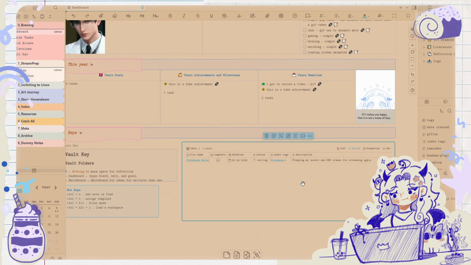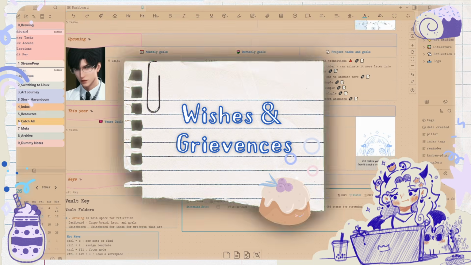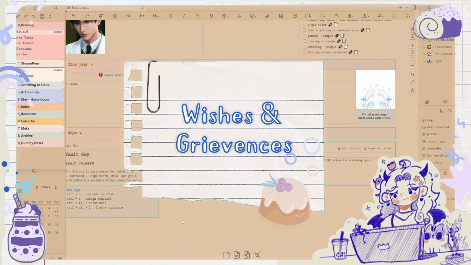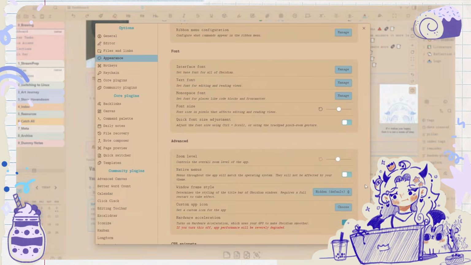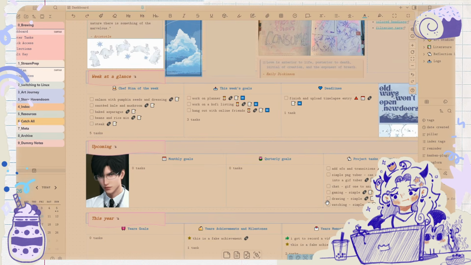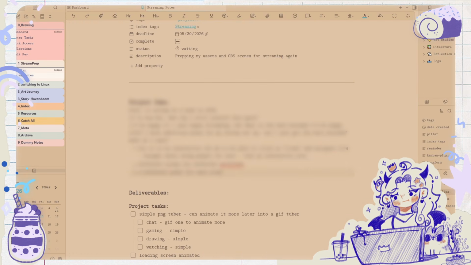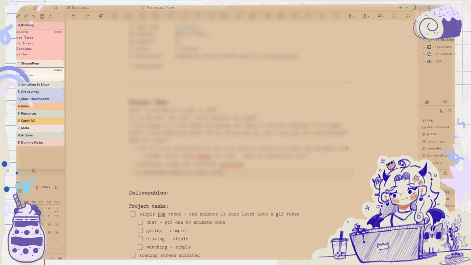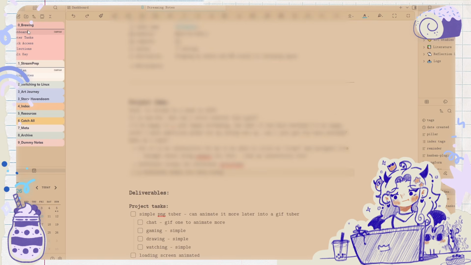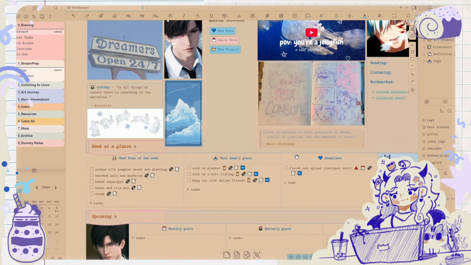I did it. Why are the words so small? I think I need to figure out why the words are so small. I don't know if I wanted to make it that much bigger, because then the second I go into here, the notes, the words are too big in here. But in my dashboard, they're too small.